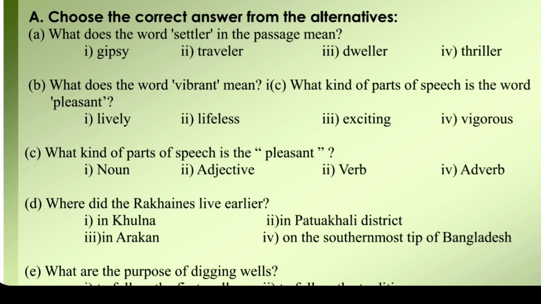3, dweller. 4, thriller. So dear learners, I hope that the answer will come from you. Just think and ponder over the questions. What would be the right answer? Who can tell me?